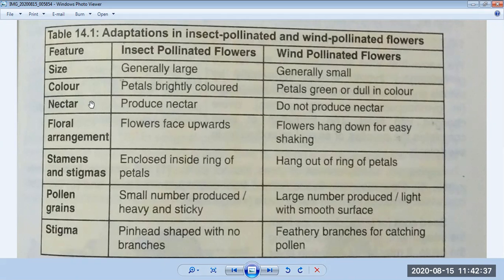Now the third adaptation is nectar. Insects are attracted towards the insect pollinated plant for two reasons. First, they have bright petals, and second, they produce nectar. Nectar is a sweet sugary solution. And what is happening with wind pollinated plants? They do not produce nectar. Definitely, wind is the main reason to transfer pollens from one part to another part. So at that time, they do not produce nectar. Okay.